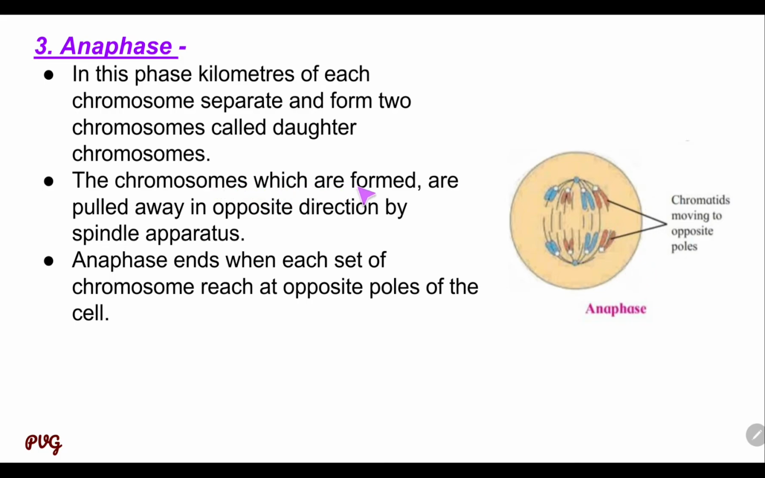The chromosomes which are formed are pulled away in opposite directions by the spindle fibers, which bring these chromosomes to the opposite poles. Anaphase ends when each set of chromosomes reaches the opposite pole.